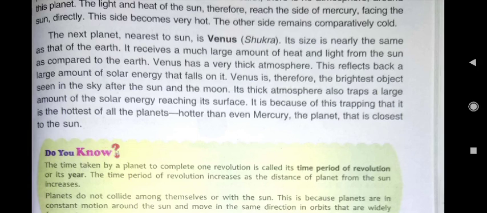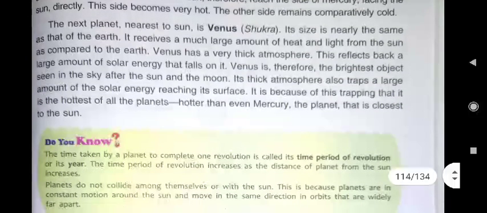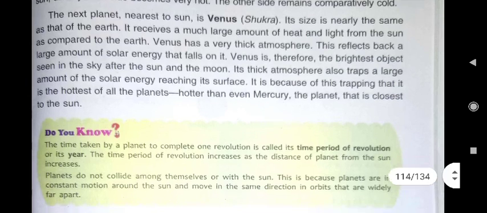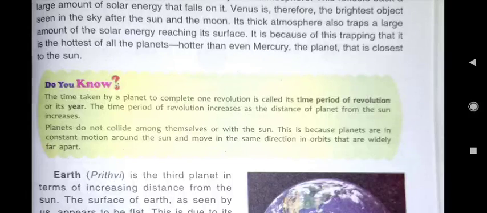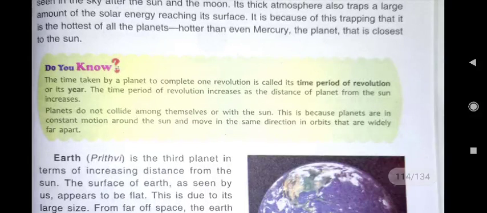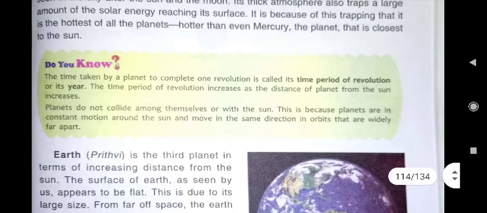So, if the question comes, which planet is the hottest planet? What will you write? Venus is the hottest planet in our solar system. Why is Venus the hottest planet? Because it has a very thick atmosphere. Do you know, you see it is written, the time taken by a planet to complete one revolution is called its time period of revolution or its year.